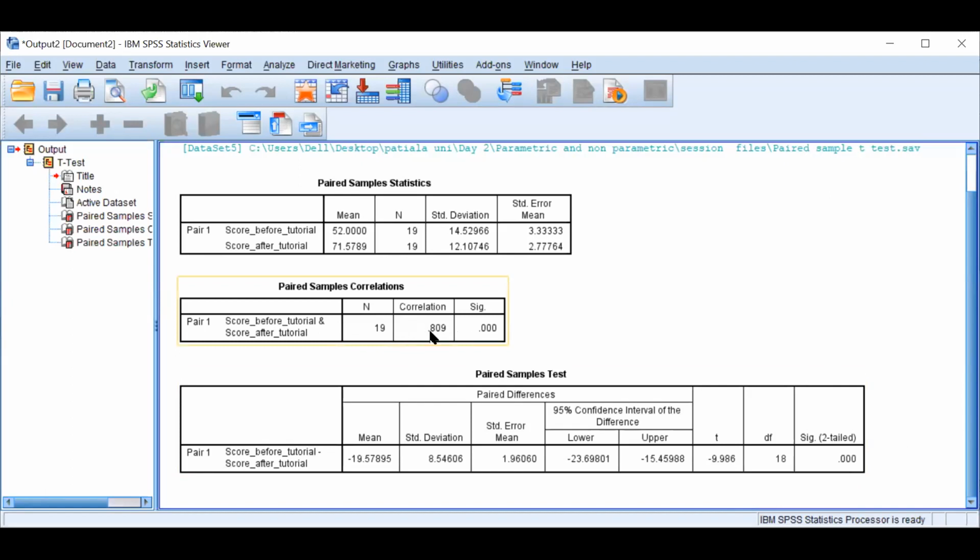So can you see there is one more table, the correlation table? Definitely there needs to be high correlation because the sample is the same. If it is not, it's a reason to worry.